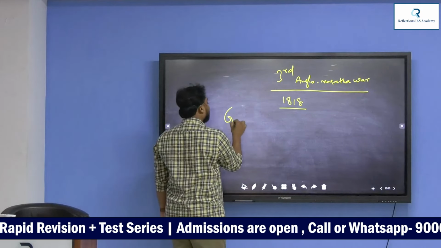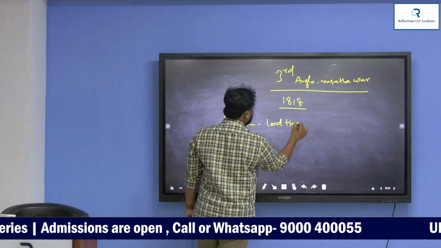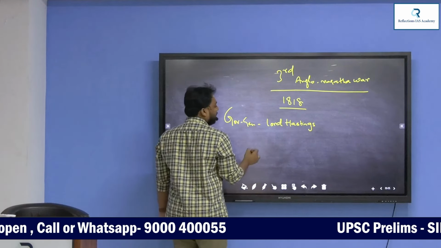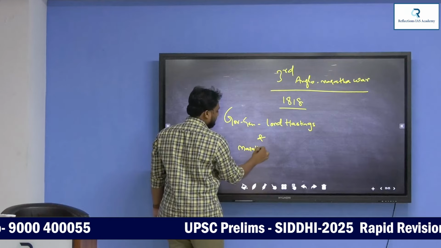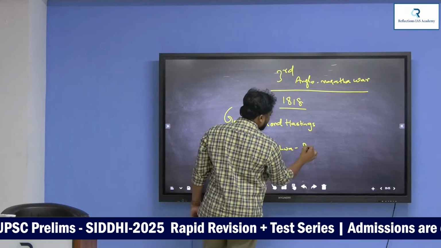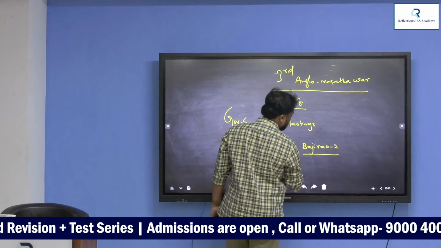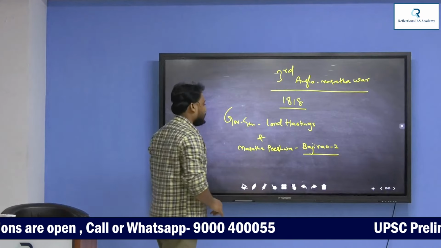This war was fought between Governor General Lord Hastings and the Maratha Peshwa. Who is the Peshwa? Bajirao II. He is the last Peshwa, Bajirao II.